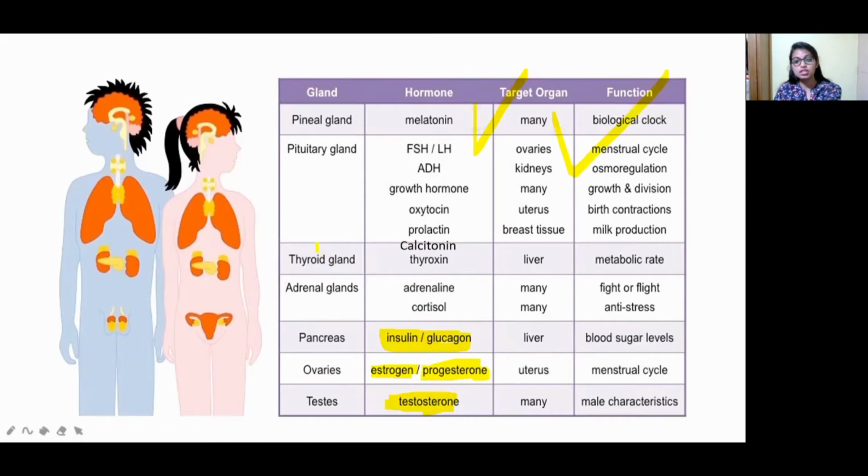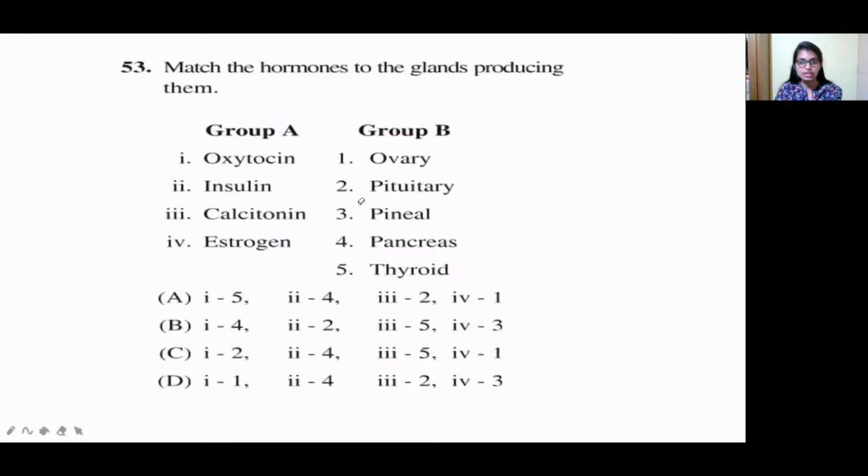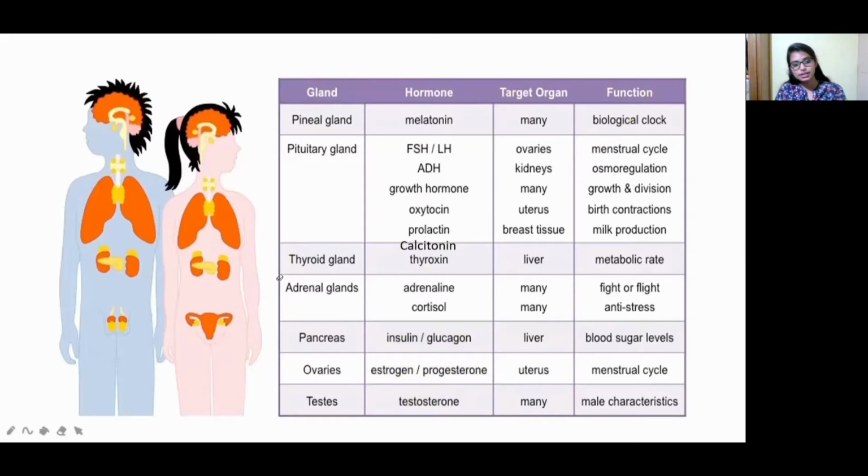In the question, see once again, whatever glands and hormones they are asking about, let us see. Oxytocin, insulin, calcitonin, estrogen. Oxytocin, where do we get oxytocin? Here. The hormone oxytocin is produced in the pituitary gland.